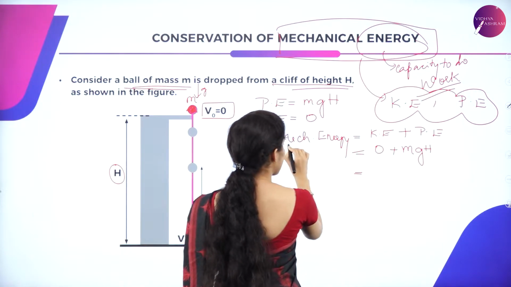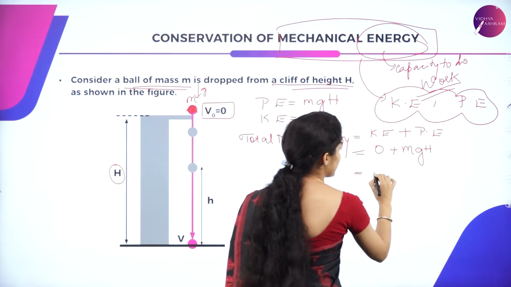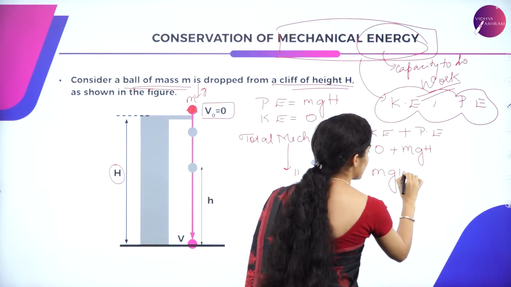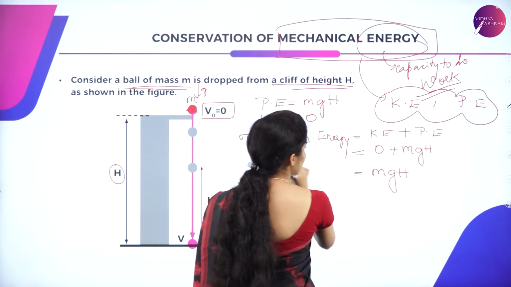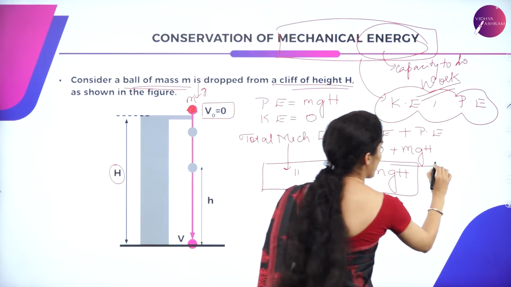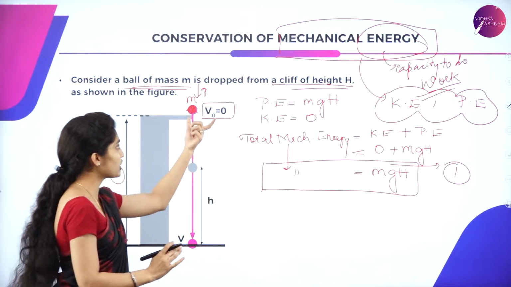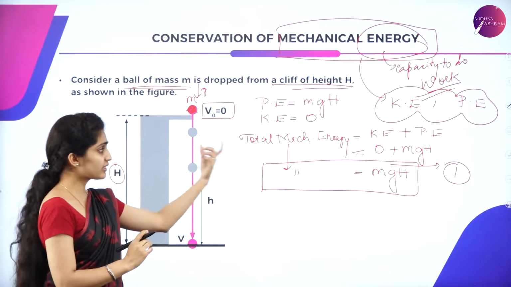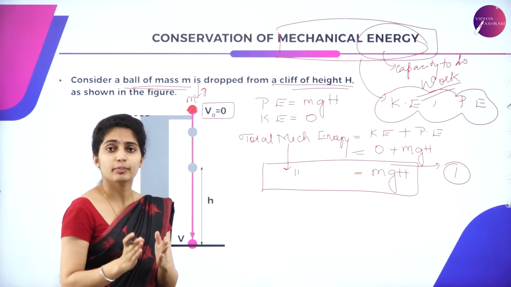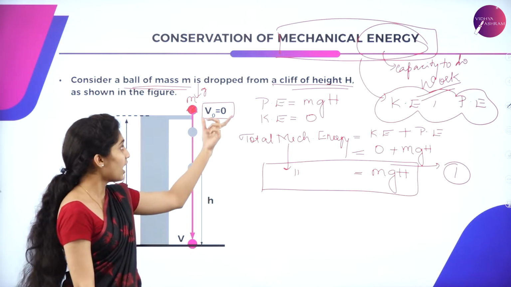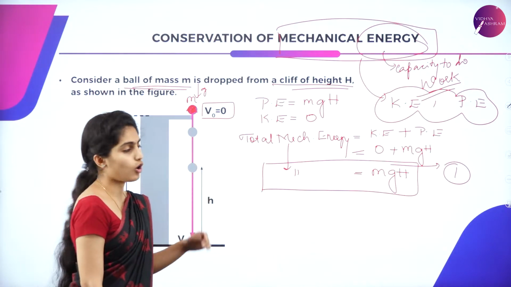So, the total mechanical energy is equal to mgh. This will be your equation 1, which represents the mechanical energy at height h of an object.